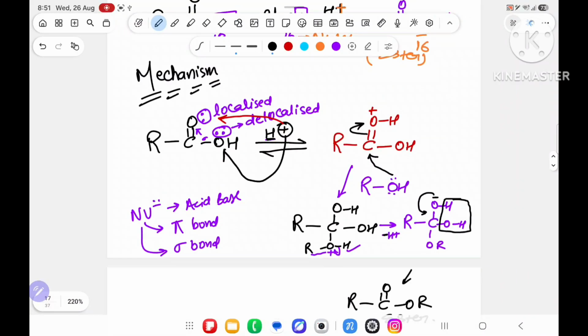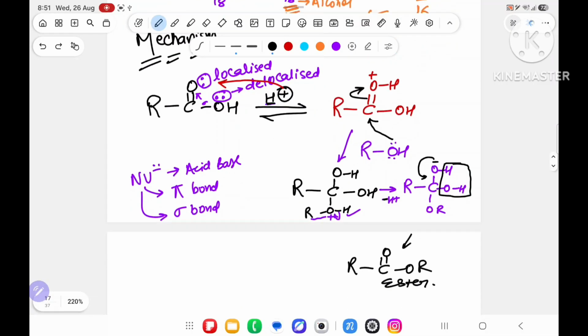90% of teachers come and say this will go here, water will go. No, this does not happen, because this is localized. I'm not talking about other teachers. Suppose anyone says that, you will say, no sir, it is not happening. This is the mechanism. Because of this mechanism, the OH is going from where?